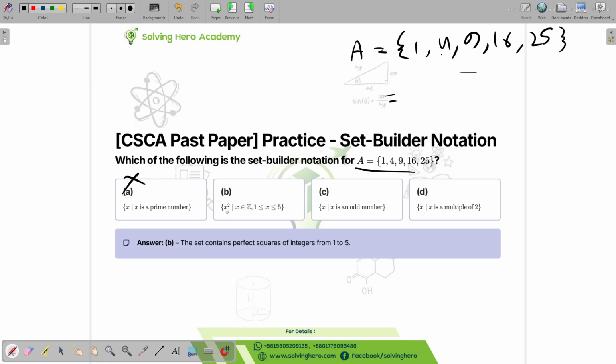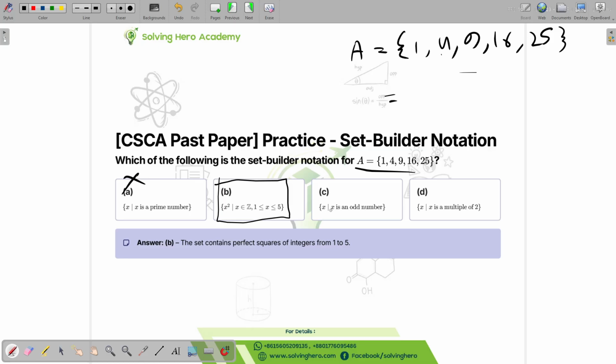So what is X squared? X belongs to Z, and 1 is less than or equal to X, and X is less than or equal to 5. So this is the right answer. First of all, this is the right answer, but I'm going to get to how we got it in a second.